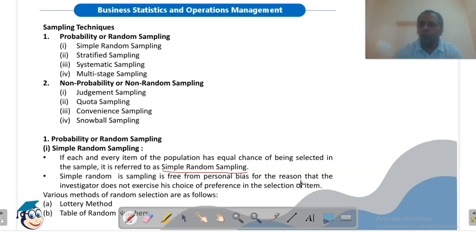Without looking into the box, we are just drawing a ball from the box. So we are not biased in the selection. We are randomly selecting a ball from the box. Such a sampling technique is called probability or random sampling technique, or simple random sampling technique. The various methods are the lottery method or table of random numbers.